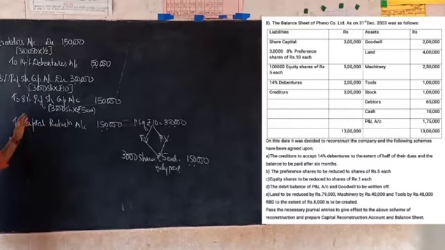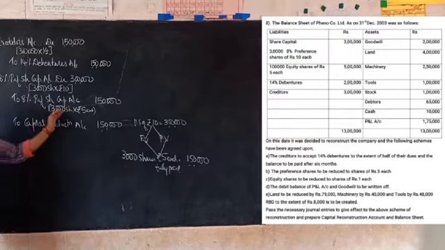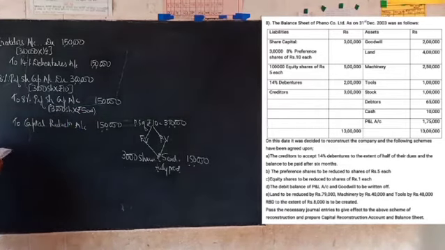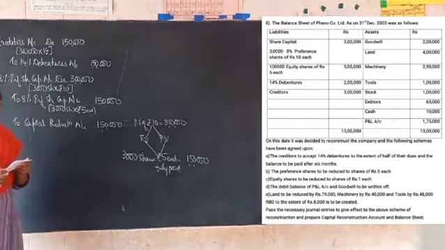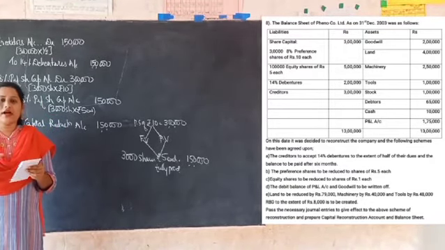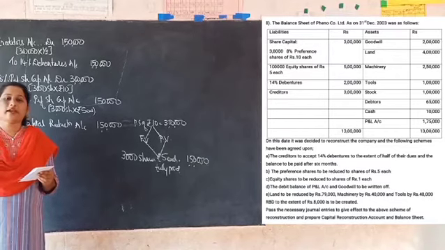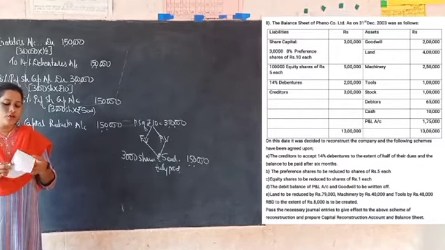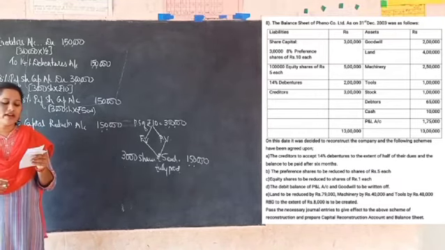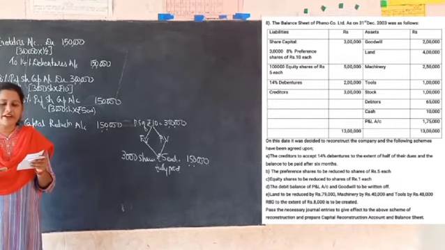So now what is the narration we can give for this entry? Being 3,000 preference shares of rupees 10 each reduced to 3,000 preference shares of rupees 5 each fully paid. Then we will take up the next point, that is equity shares to be reduced to shares of rupee 1 each. Again this point speaks about reducing the equity share capital. You have to compare it with the old capital. Earlier the company had 1 lakh equity shares of rupees 5 each.